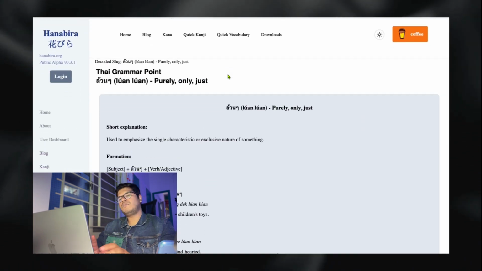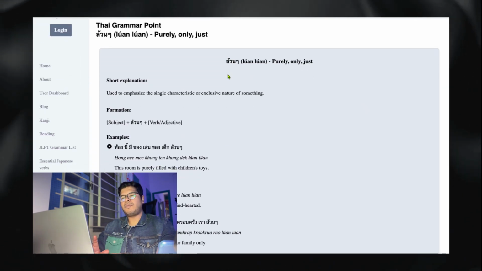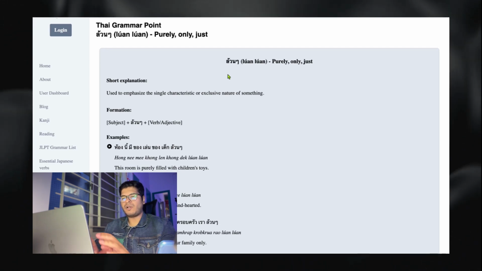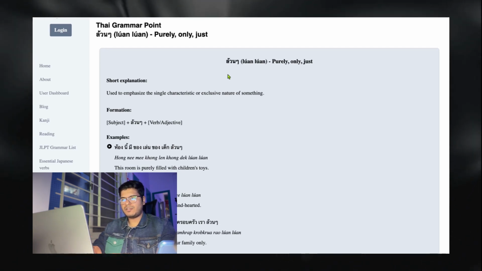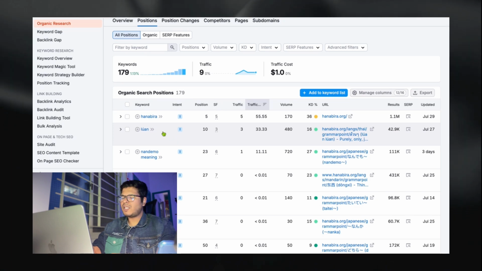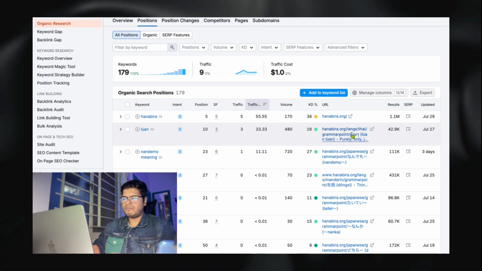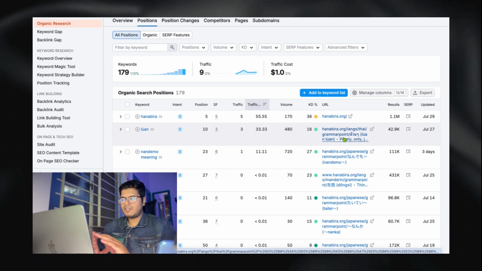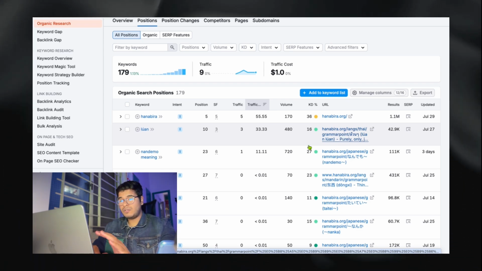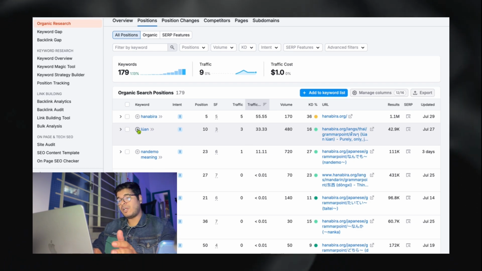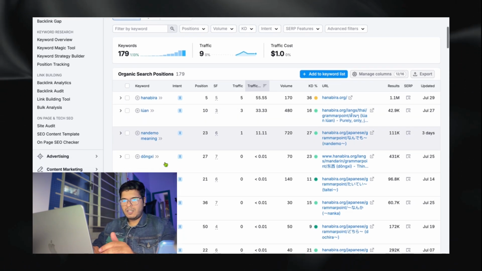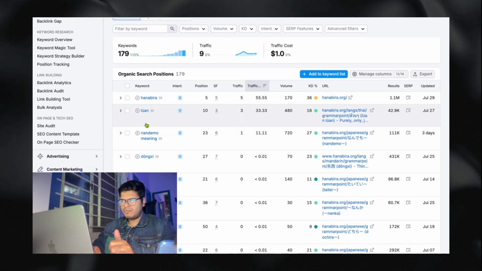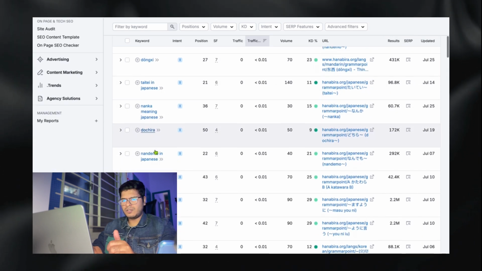So is it like a high ground point? A Japanese dictionary sort of, right? How can one form the sentence? What are the examples? Okay, makes sense. Then you can do a lot of things this way. Even if I check the programmatic SEO part, there is a lot of scope for you to make good traffic out of this strategy. But okay, let's scroll down.